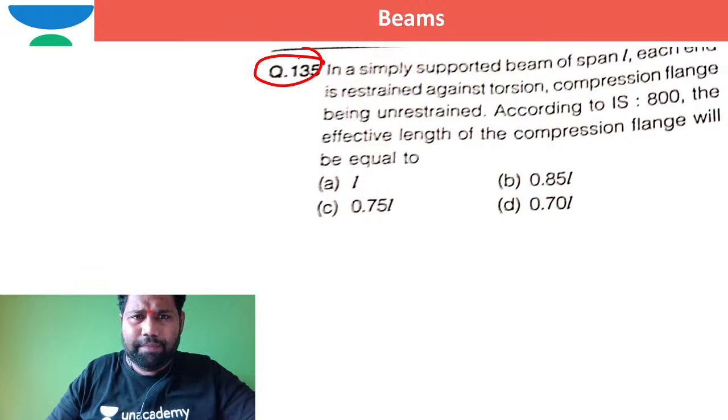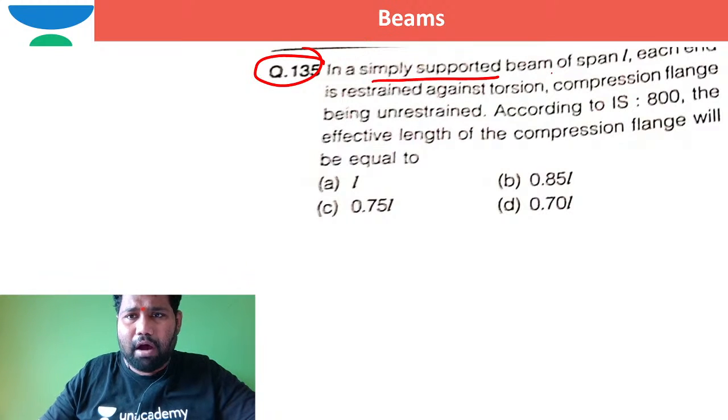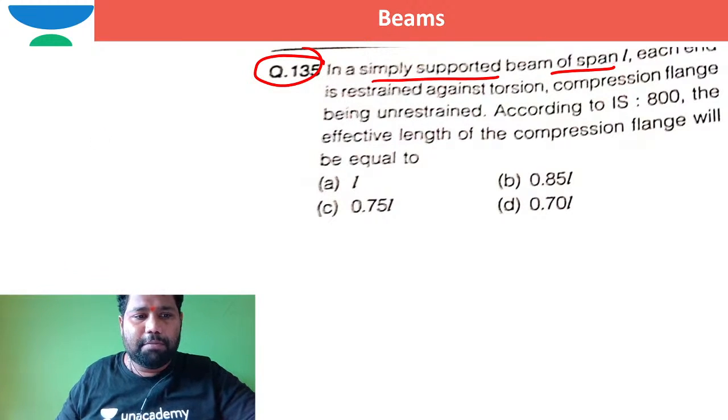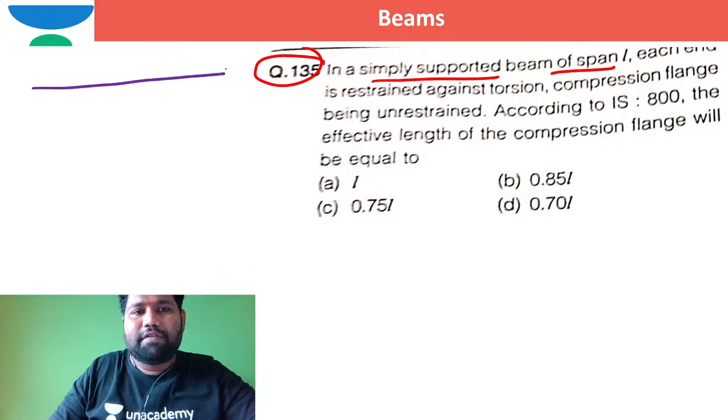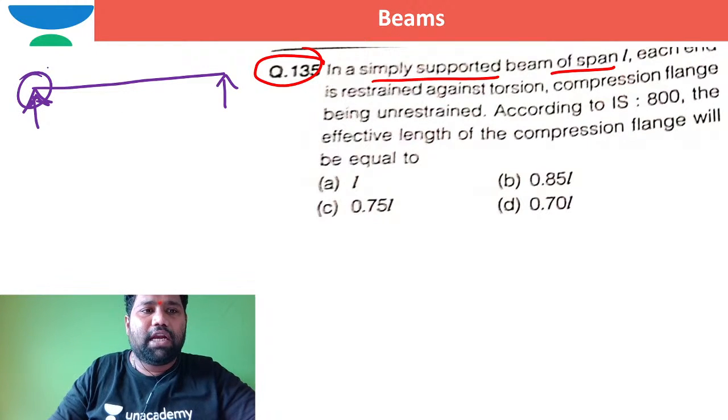In this question, a simply supported beam of span L is there. Each end is restrained against torsion.